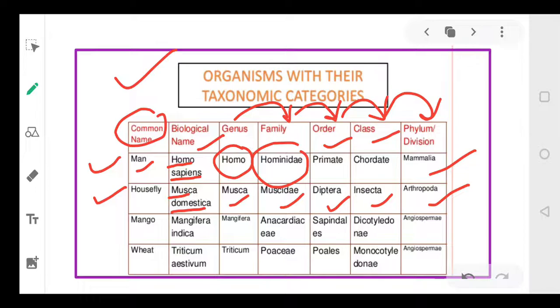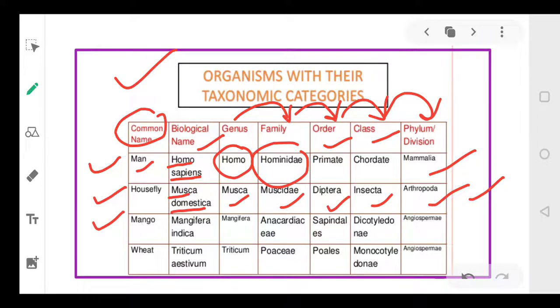I think these words are very familiar to you because in class 9th we talked about the chapter Diversity, isn't it? In Diversity these words were given. I think you're familiar with these words, isn't it?